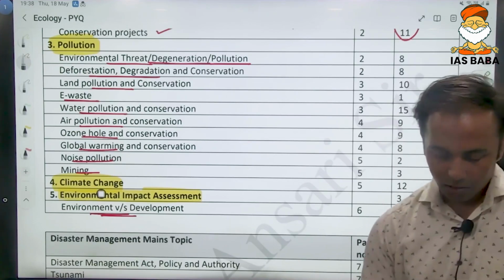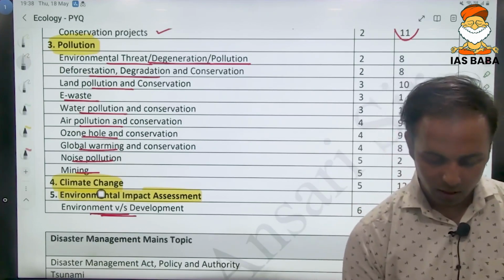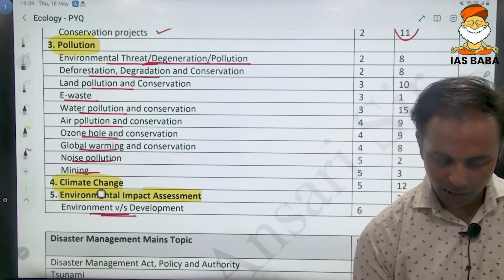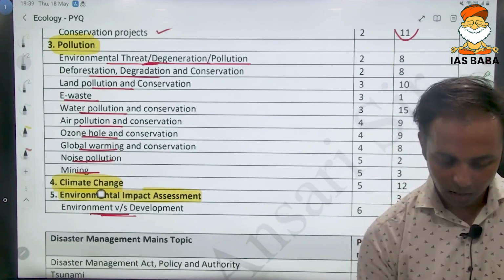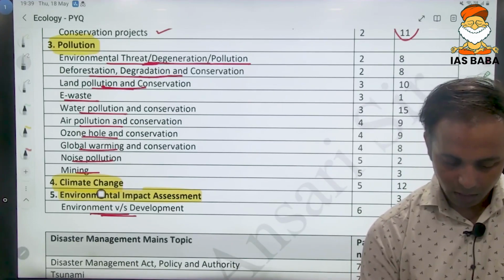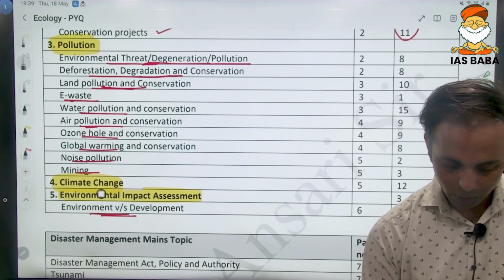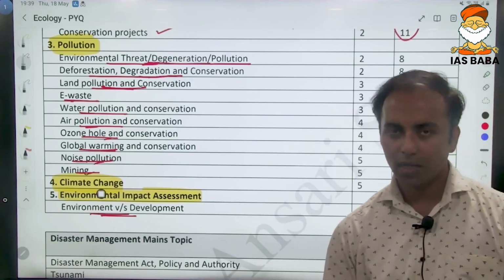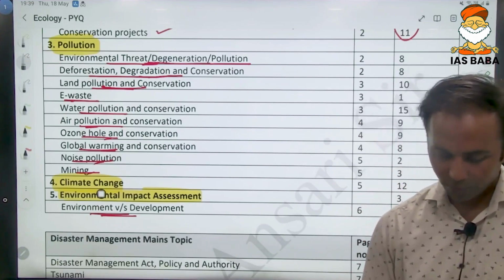So general topics like environmental threats, environmental degradation, pollution are being asked. Deforestation, degradation, conservation, land pollution, e-waste, water pollution, air pollution, ozone hole, global warming, noise pollution, mining, etc. These questions have been asked.